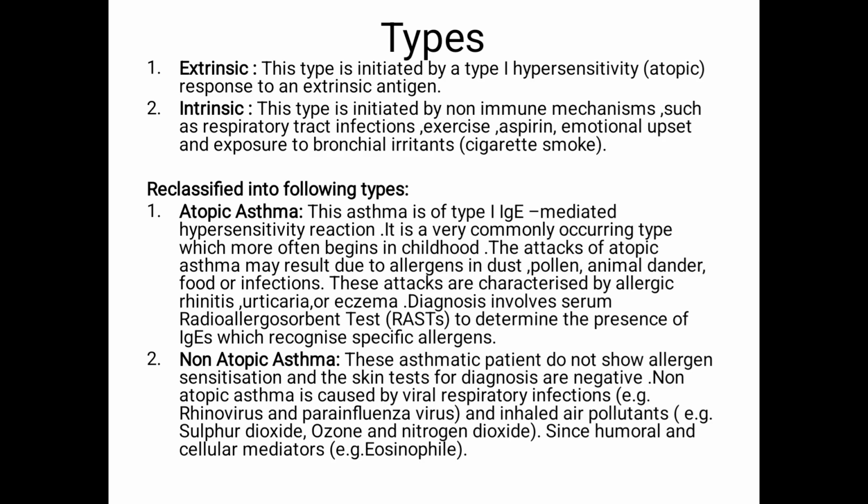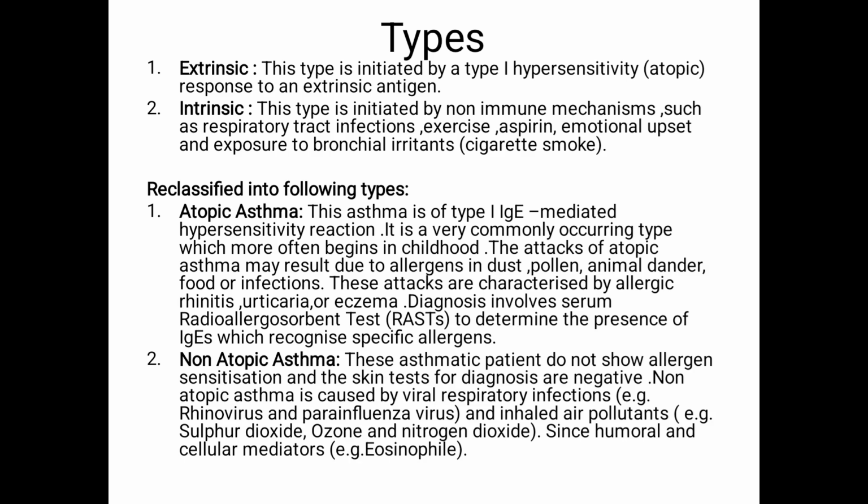As we all know, these are extrinsic or external antigens which go into your airways and cause your IgE mediated hypersensitivity. Those are your dust, pollen, animal dander, food, or any type of infection. Now these attacks are characterized by allergic rhinitis, urticaria, or eczema.